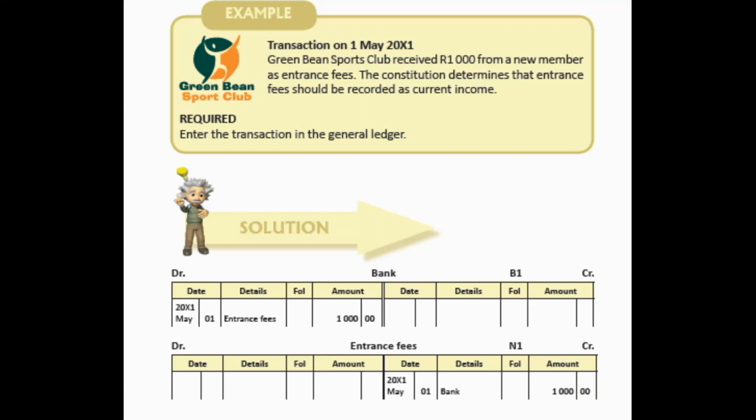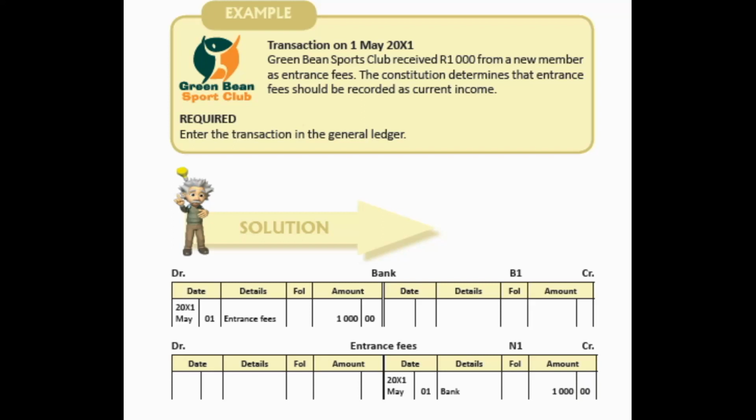In this example, it says Green Bean Sports Club received 1,000 from a new member as entrance fees. The Constitution determines that entrance fees should be recorded as current income. Okay, so that is what I just said. What is the double entry in the ledger?